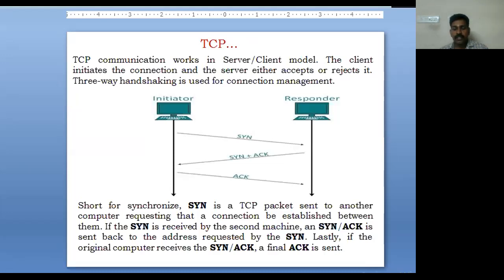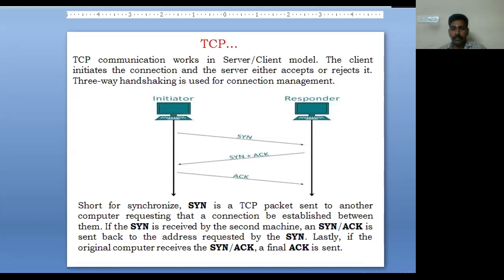The initiator will send a synchronize packet to the other device, to see whether it is able to establish a connection. If the responder is free and not connected to any other device, if it is idle, then surely it will send an acknowledgement that it is ready to establish a connection for sharing information.